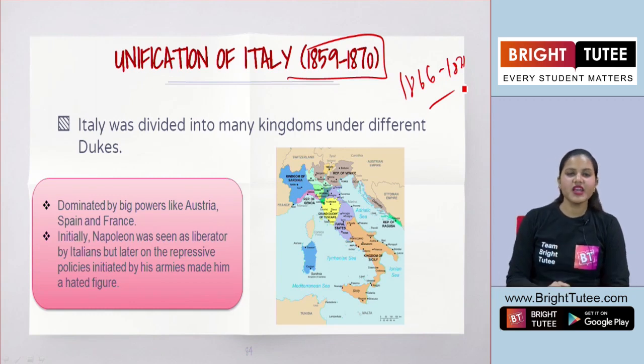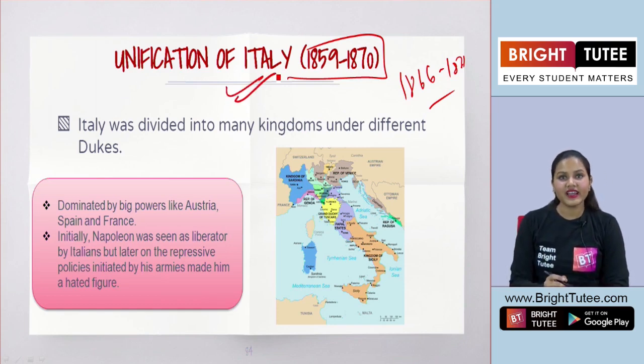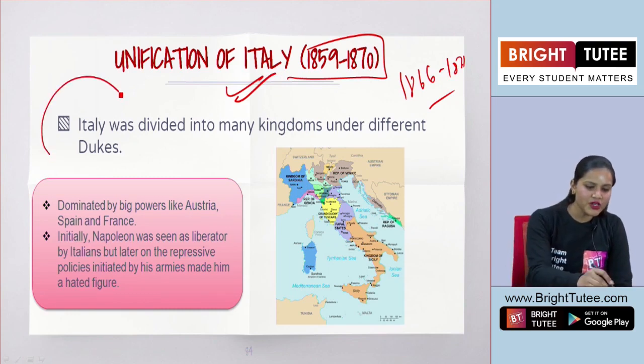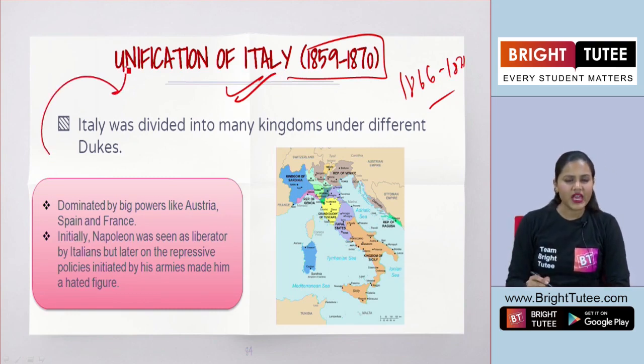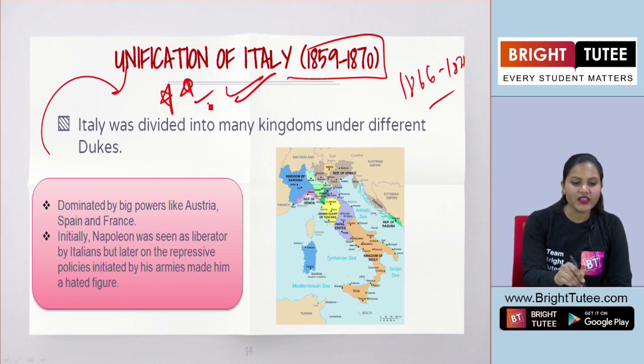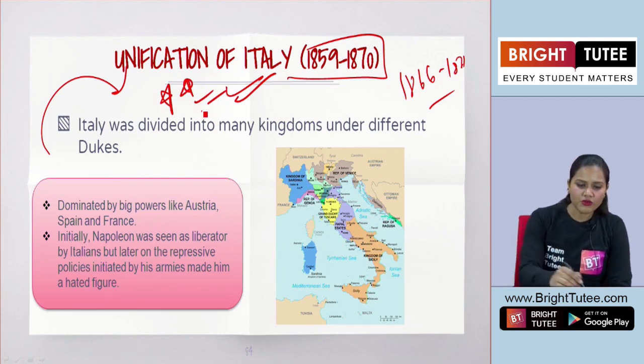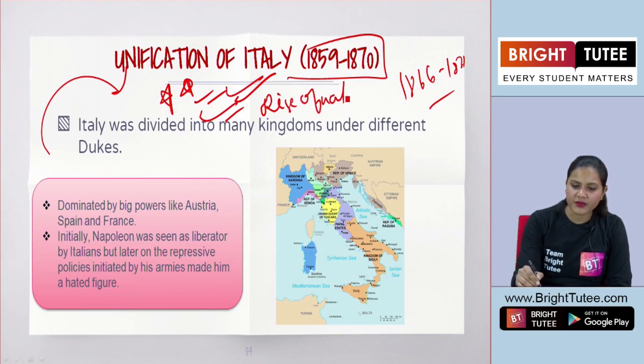Okay? So now here, let us try to understand what was the situation in Italy and what were the factors that led to the unification of Italy. Now, like I told you students, all these topics are really important. Unification of Germany, unification of Italy, that showed the rise of nationalism eventually, right?